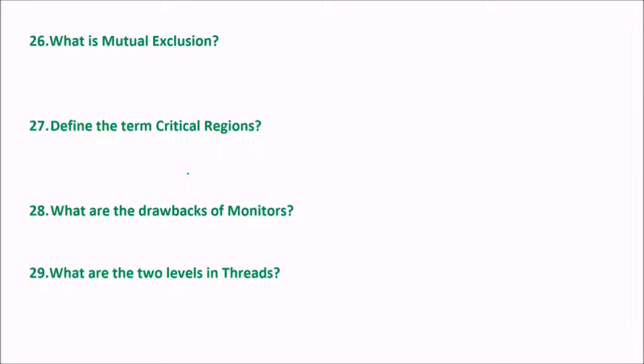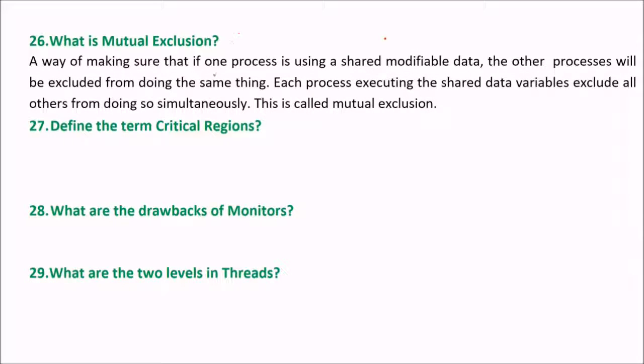Now, what is mutual exclusion? Mutual exclusion means when I am speaking, you are not going to speak. When you are speaking, I will not speak. Mutual exclusion is a way of making sure that if one process is using shared modifiable data, the other processes will be excluded from doing the same thing. Each process executing on the shared data variables excludes all others from doing so simultaneously. This is called mutual exclusion.